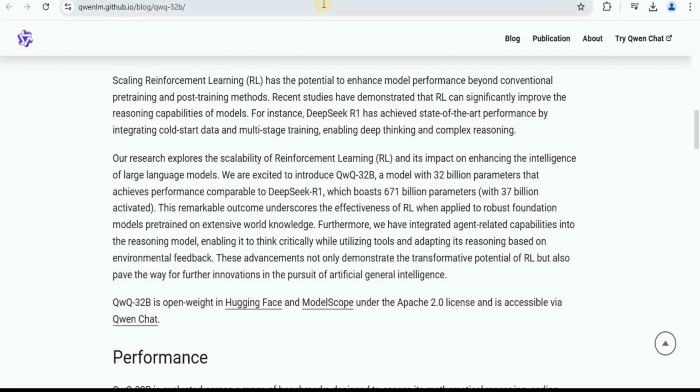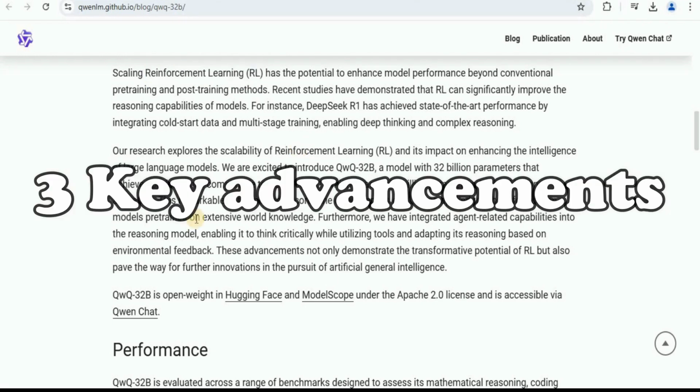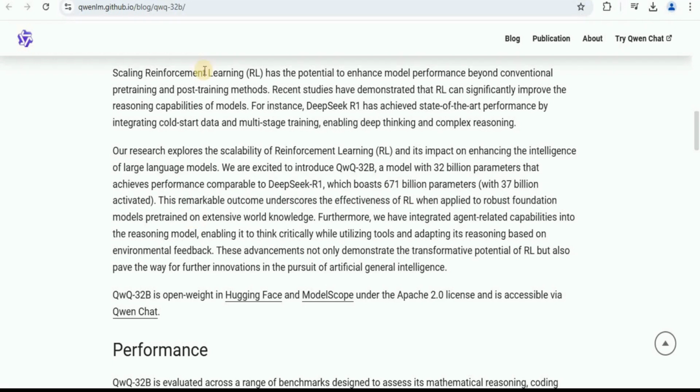Well, this is possible all thanks to reinforcement learning. Alibaba's QWQ 32 billion model is achieving high performance by leveraging scaling reinforcement learning, and this is to overall enhance the reasoning beyond the traditional pre-training and post-training methods. There are actually three key advancements to this. You first have the reinforcement learning optimization, where reinforcement learning significantly boosts the reasoning capabilities, making smaller models more intelligent. And this is the case with this model.